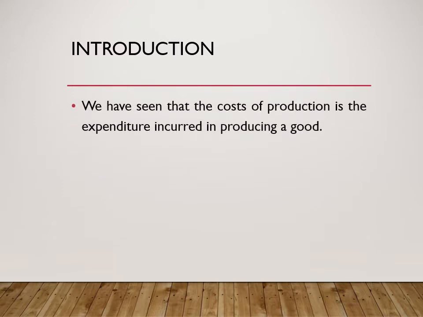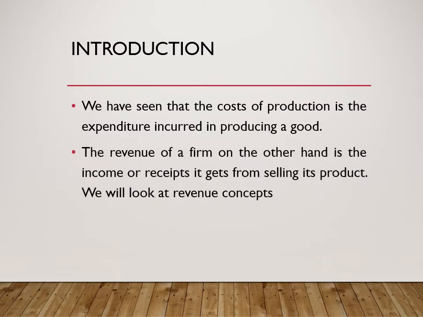So we have seen that cost of production is the expenditure that is incurred in producing a good. When somebody is producing a good or a service, he spends some money, he incurs some expenditure. That expenditure, we have described as cost of production. When a firm produces a good and sells it, the firm gets money. That is what we call the revenue of the firm. So the revenue of the firm, on the other hand, is the income or receipt it gets from selling its product. So we'll be examining the revenue concepts after this.